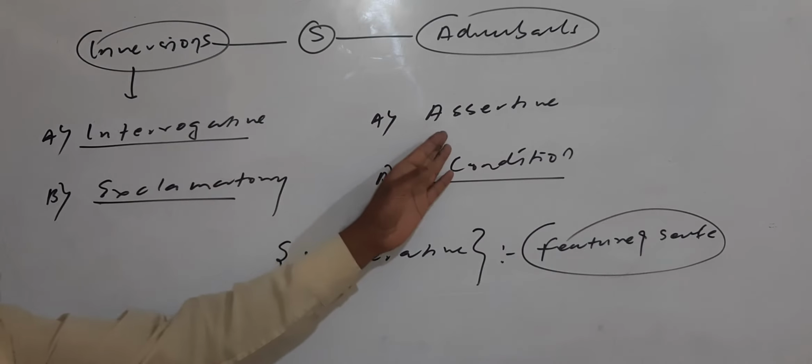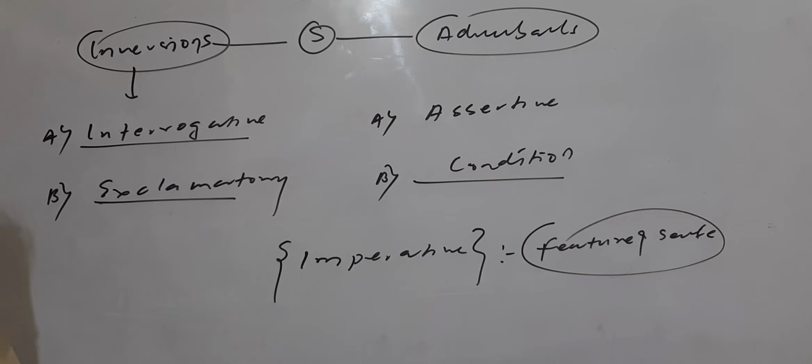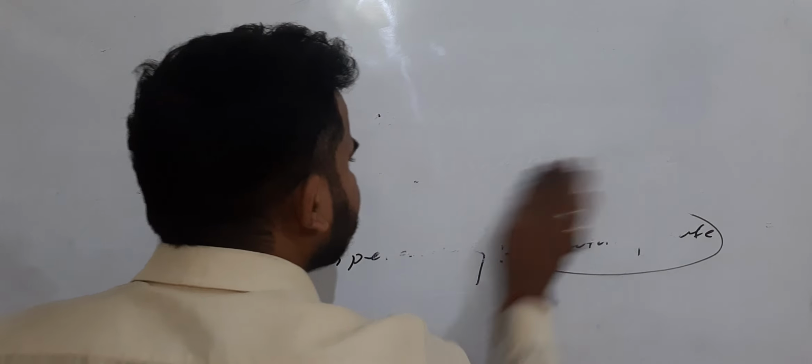First I will start with assertive, then I will go with imperative, then with interrogative and exclamatory. After that your questions will finish, and you will be able to find out subject and predicate. Okay, carefully. Assertive sentences are very easy to understand.